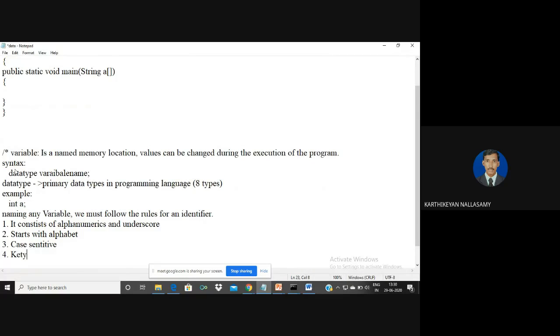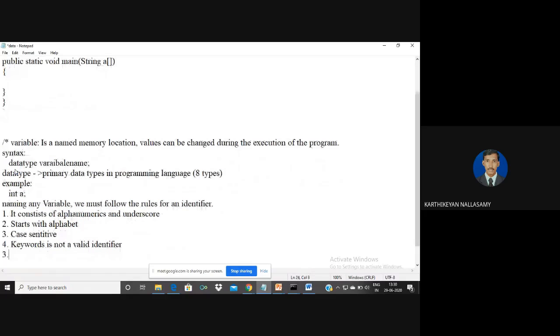And the fourth one is that a keyword cannot be an identifier. Keywords are not valid identifiers. Then, except for underscore, no other special characters are allowed to define a variable.